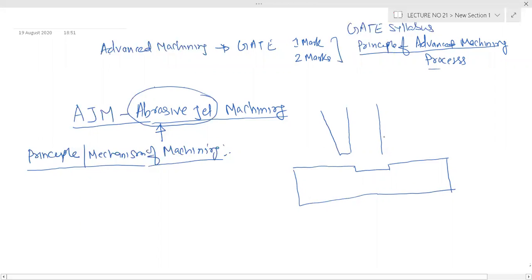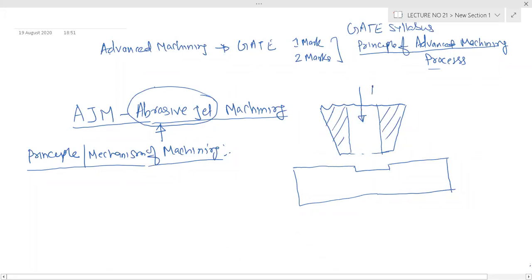So you will find very good information, extra information will be there also. Basically, in abrasive jet machining, there is a nozzle. This is your nozzle.